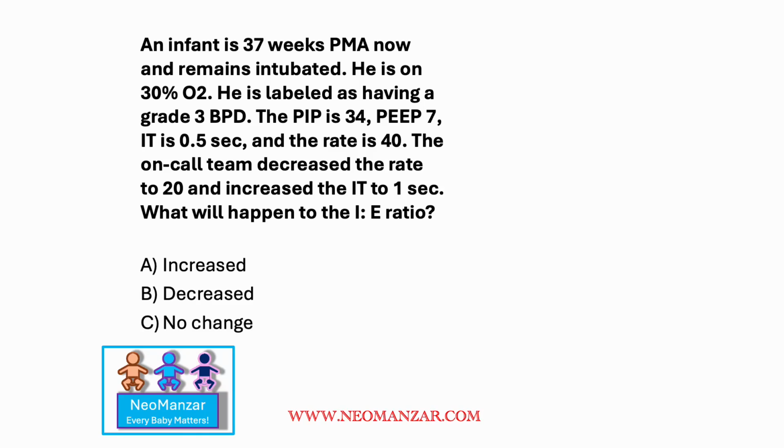So an infant is 37 weeks post-menstrual age now and he remains intubated. He's on 30% oxygen. He's labeled as having grade 3 bronchopulmonary dysplasia. The peak inspiratory pressure is 34 and the peak end expiratory pressure is 7. The inspiratory time is 0.5 second and the rate is 40. The on-call team decreased the rate to 20 and increased the I time to 1 second.